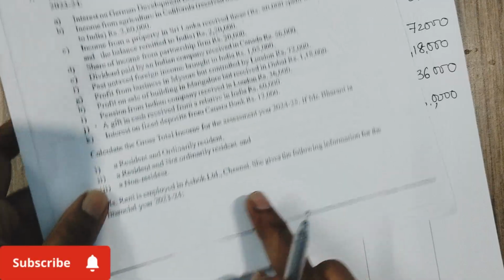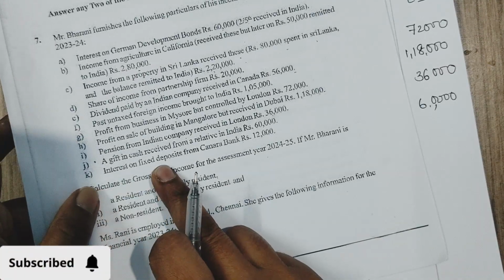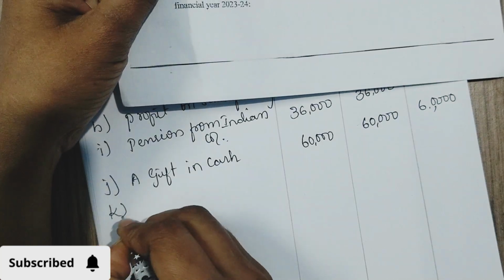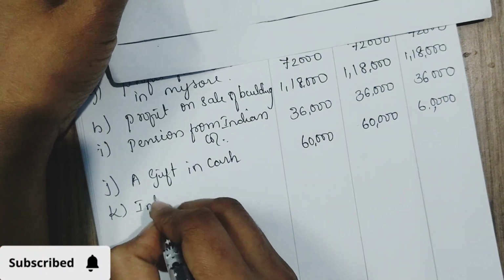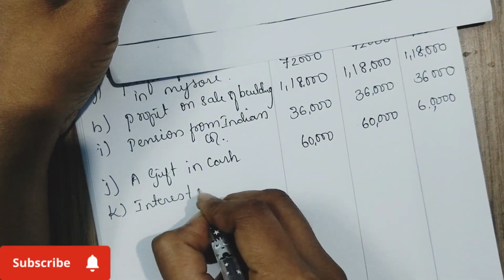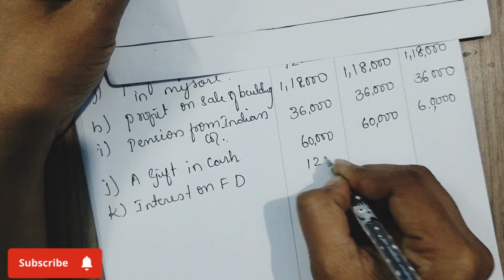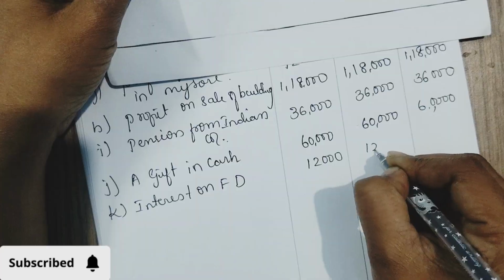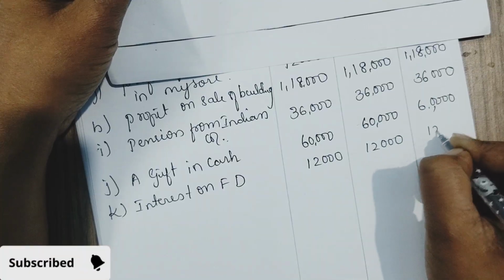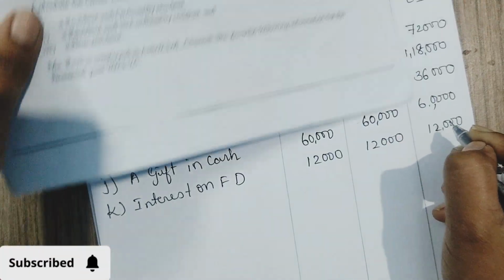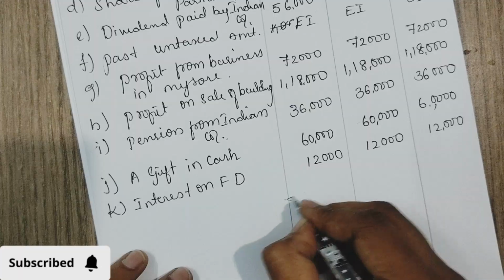Then the last is interest on fixed deposit from Canara Bank. Interest on fixed deposit is taxable. Interest on fixed deposit, 12,000.